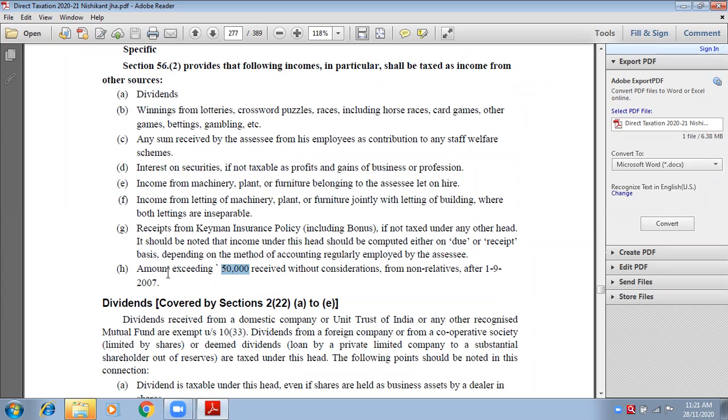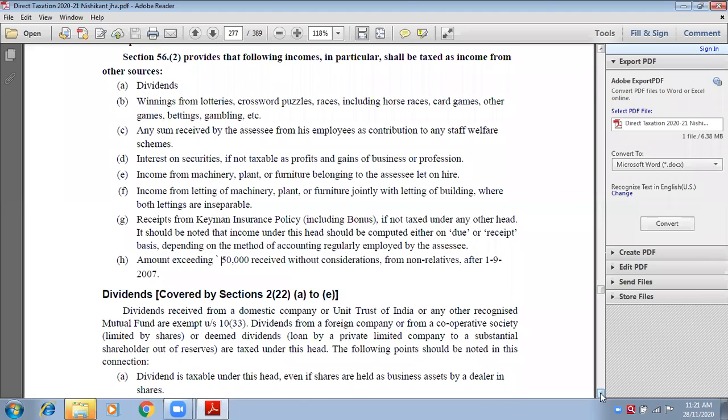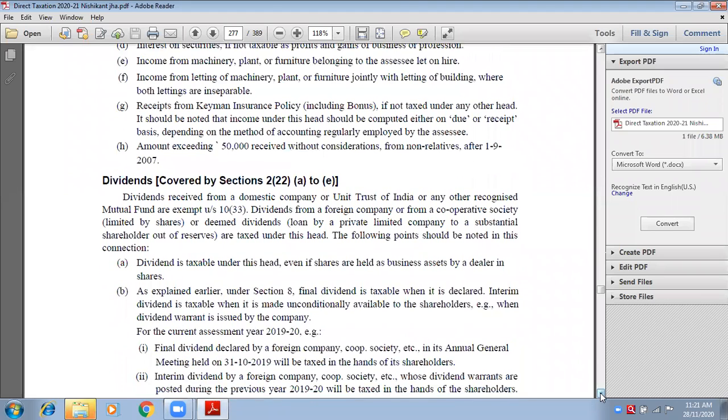So that's what is written here. Amount exceeding 50,000 rupees received without consideration, meaning gift from the non-relatives, will be taxable and will be counted as income from other sources. Is it clear? Is it clear now? There are a few points that you need to keep in mind.